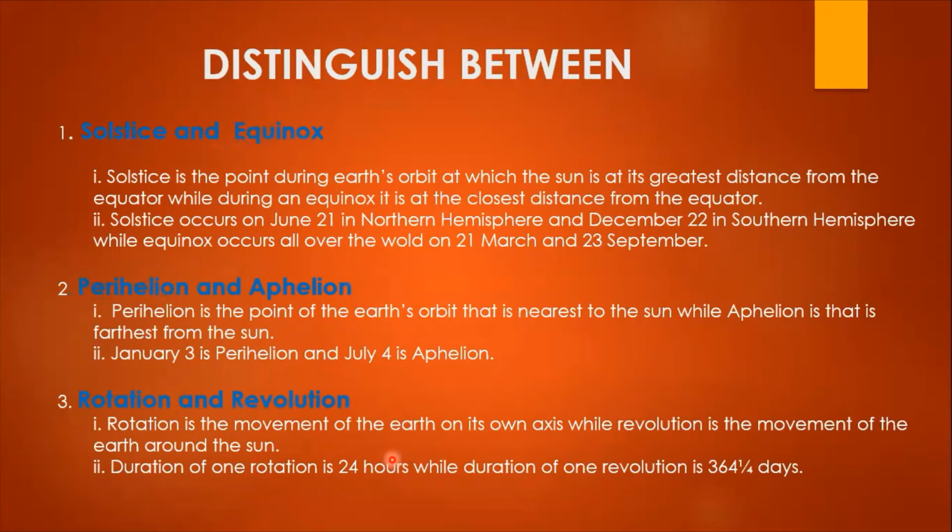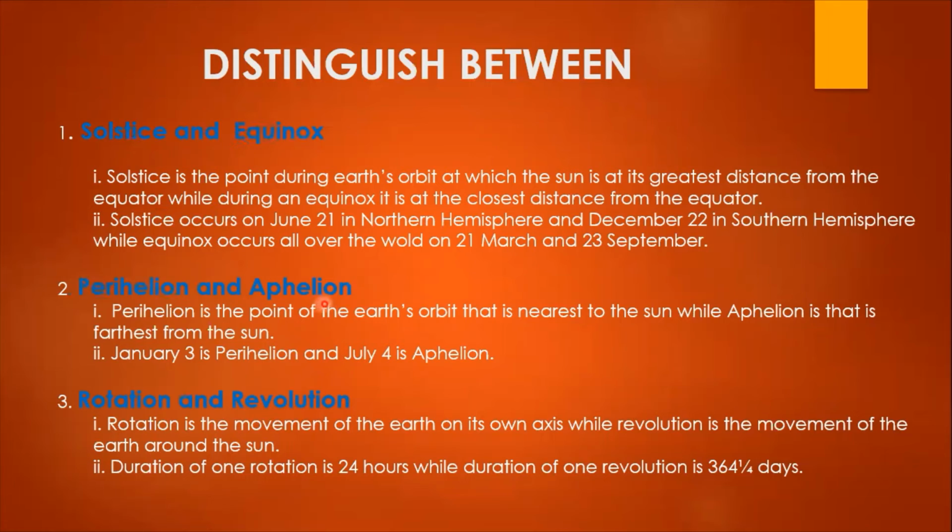Now this part, distinguish between, you have to study very clearly. That means you have to write here differences. Never and ever write the same points. Distinguish means always you have to keep in mind, you are supposed to write differences. So here solstice and equinox. You have to write here 2 points. I have given 2 differences.